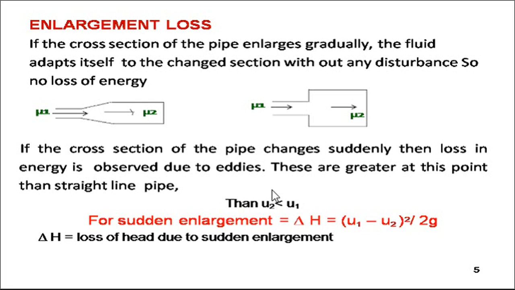So the diameter of the pipe will matter for the type of flow we get. In sum, by and large, we can say if the cross section of the pipe changes suddenly, then loss in energy is observed due to eddies. Eddies are nothing but small pockets of water or fluid passing through the liquid, and these are greater at this point than in a straight line pipe.